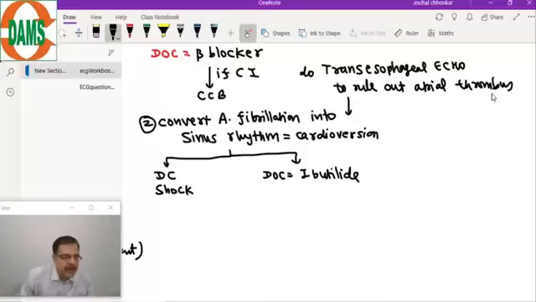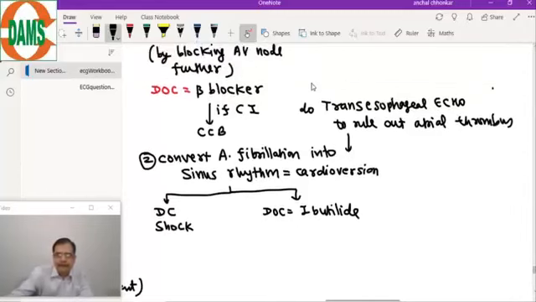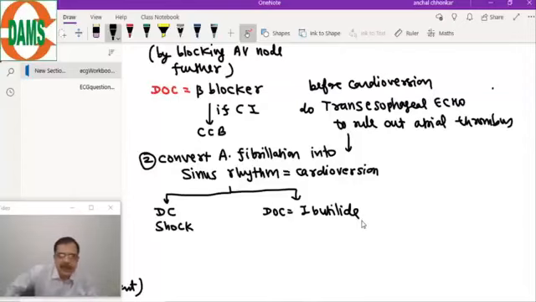Therefore we do a transesophageal echo, which is very sensitive to detect the atrial thrombus. So before the cardioversion, do transesophageal echo, TEE, to rule out the atrial thrombus. Suppose it is present, first give anticoagulation, and when it disappears, then go for the cardioversion.